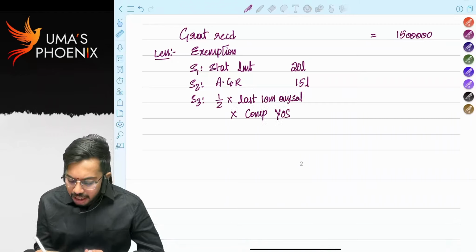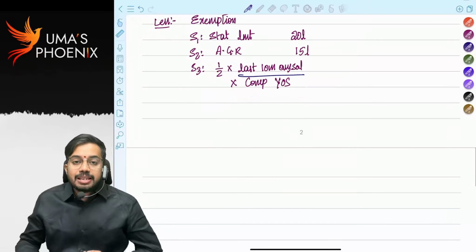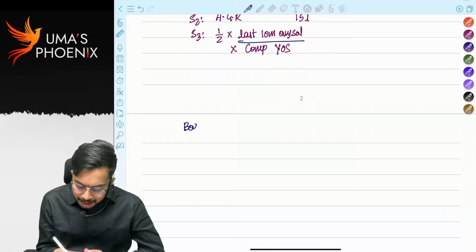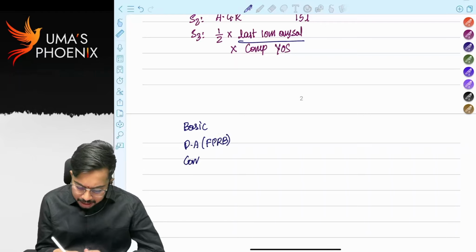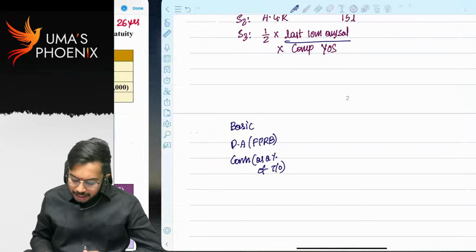Here what is critical is calculation of last 10 months average salary. Shall we calculate? So what is the definition of salary? Basic plus DA forming part of retirement benefits plus commission as a percentage of turnover. How much is basic salary?